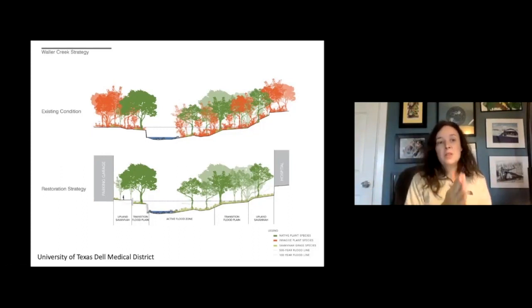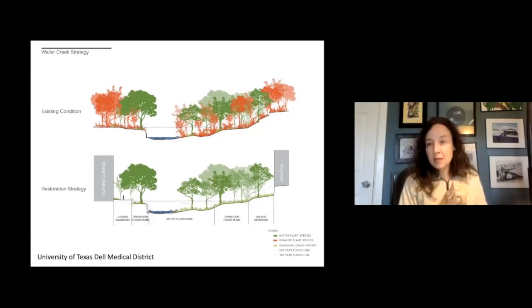But because the University of Texas is a state facility, they do not have to follow the city of Austin stormwater requirements or heritage trees requirements or other things. And so for the university to volunteer to do this by being a SITES project is pretty amazing. And so what you're seeing is like many other urban waterways that become neglected and that people kind of forget that they're there. It became overrun with invasive species. And so that's what the red trees represent.